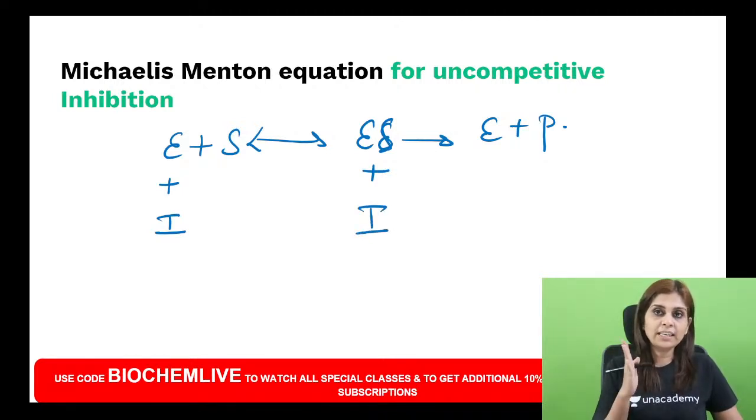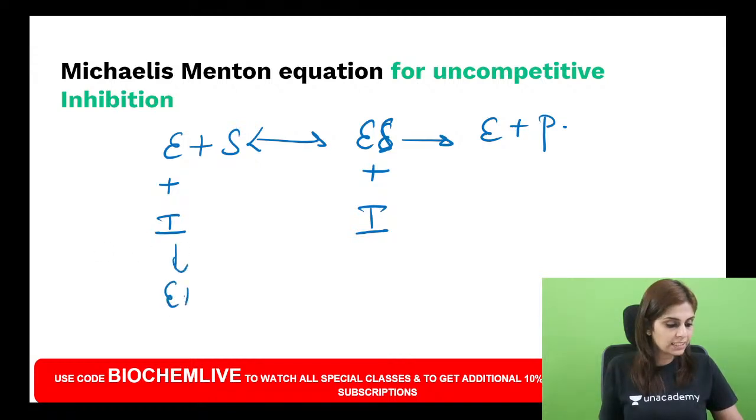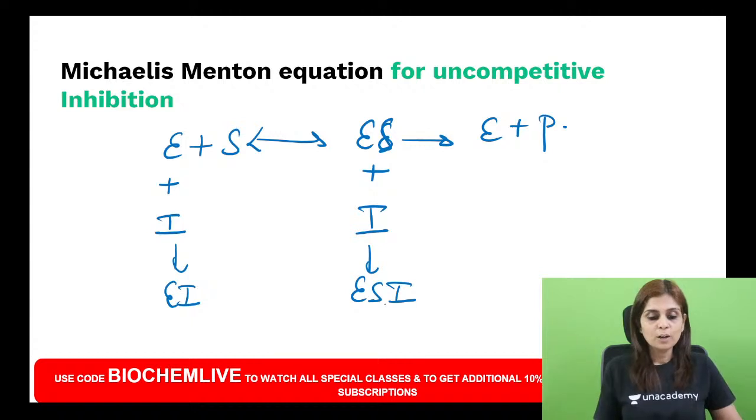Competitive inhibition, inhibitor reacts only with the free enzyme. Uncompetitive inhibition, inhibitor reacts only with the enzyme substrate complex. In mixed inhibition, the inhibitor reacts with both the free enzyme and the enzyme substrate complex to form both enzyme inhibitor complex and enzyme substrate inhibitor complex, which will not allow the product to be formed.